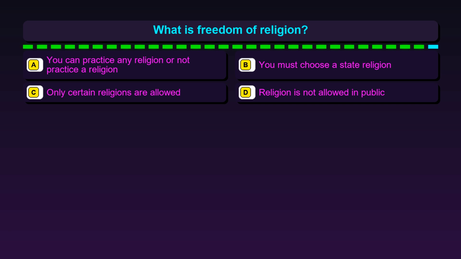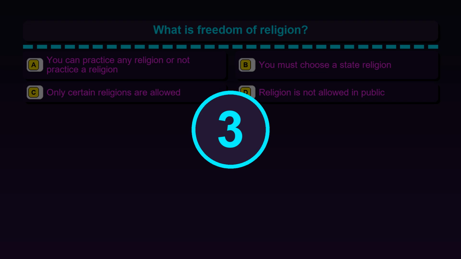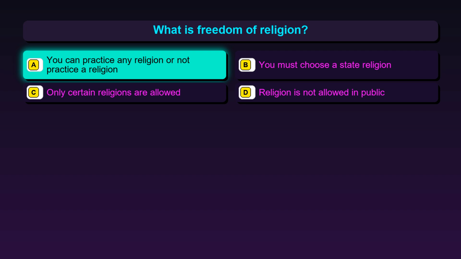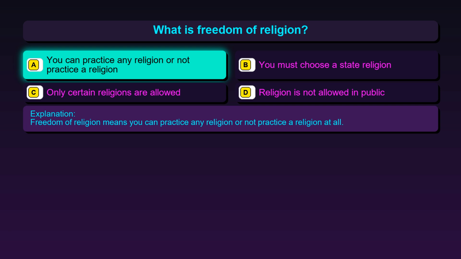Question 139. What is freedom of religion? Option A, you can practice any religion or not practice a religion. Option B, you must choose a state religion. Option C, only certain religions are allowed. Option D, religion is not allowed in public. The correct answer is option A, you can practice any religion or not practice a religion. Freedom of religion means you can practice any religion or not practice a religion at all.